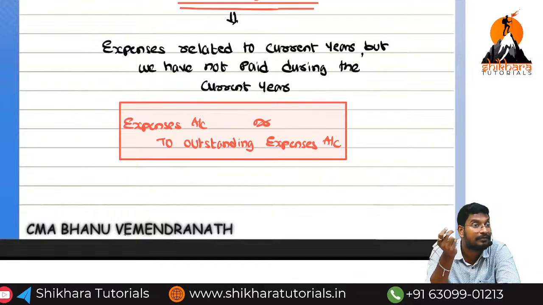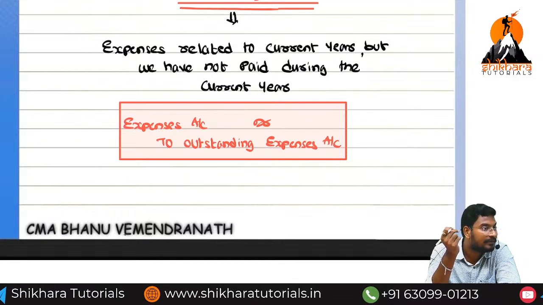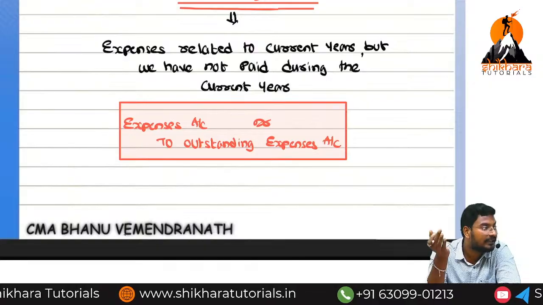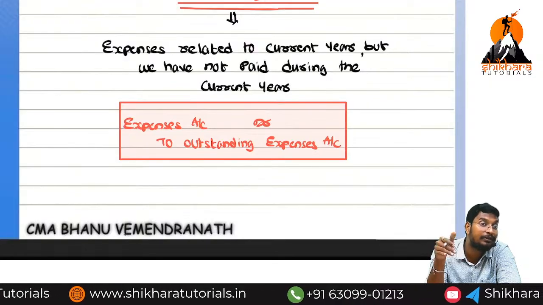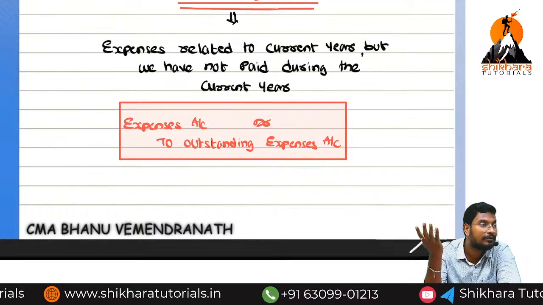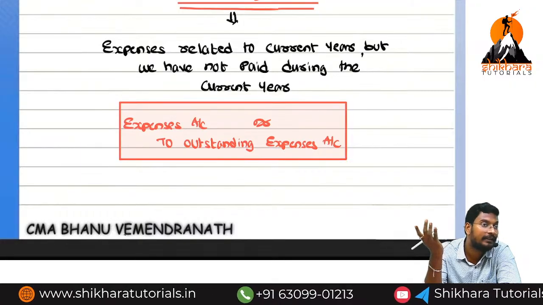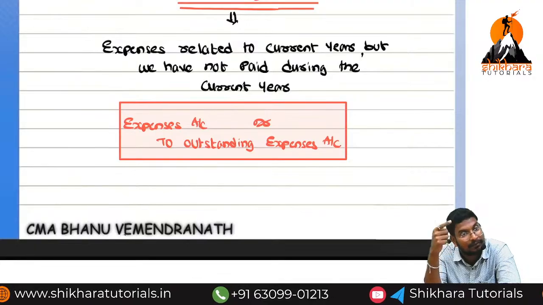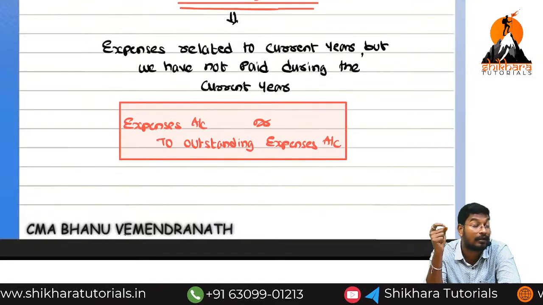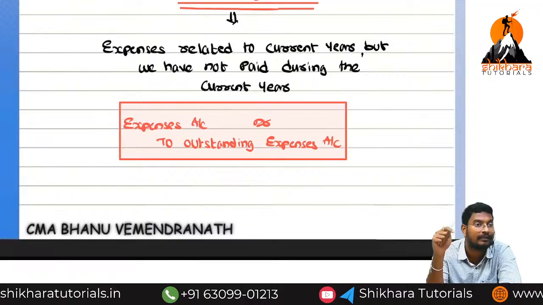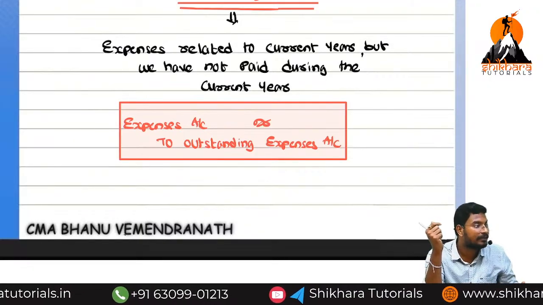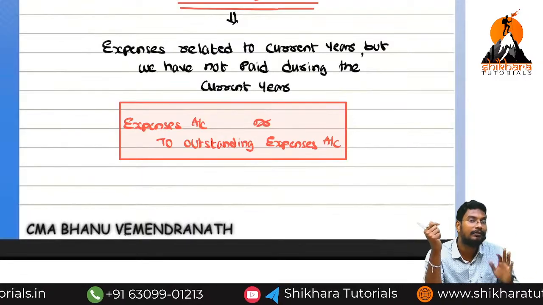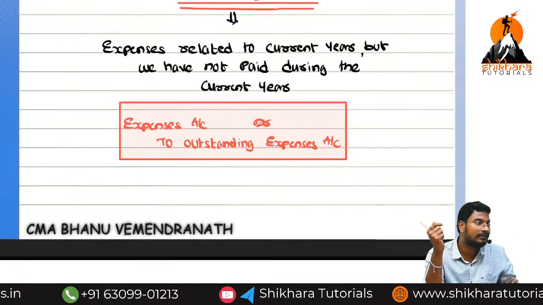Outstanding expenses will decrease. Outstanding expenses, liability, credit balance decreases. We need to do debit. Cash goes out. So what is the entry? Outstanding expenses account debited to cash account. That entry we need to pass in which year? Next year. Now what is the entry for the outstanding expenses? Expenses account debited to outstanding expenses account.